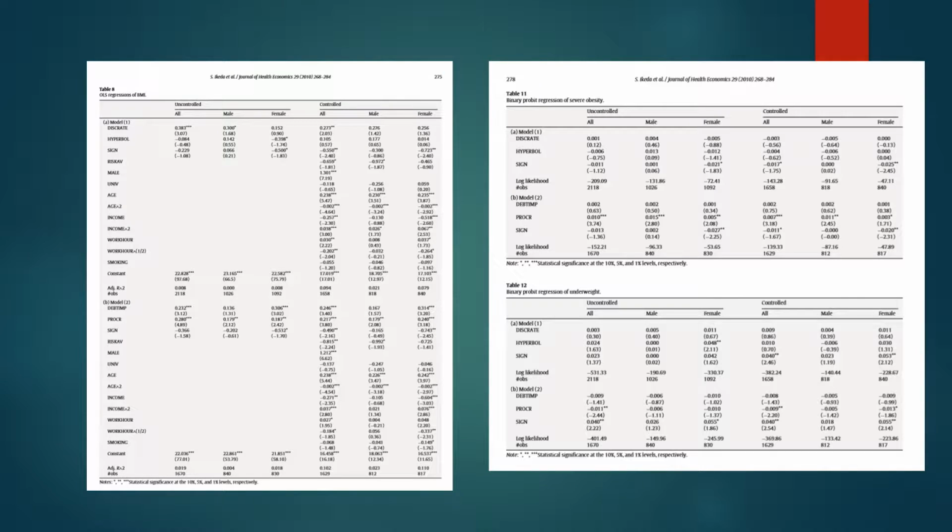And on screen are the results from their regression analysis. What they've done is they've used regressions to check if there's a statistically significant relationship between BMI and the aforementioned variables, and the relationship between the variables and the probability of someone being severely obese and underweight.